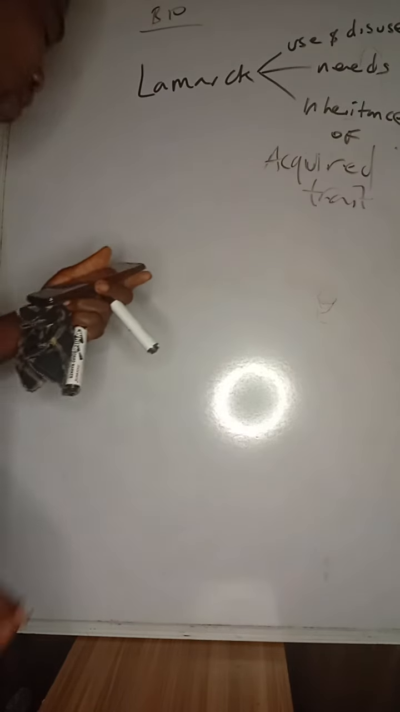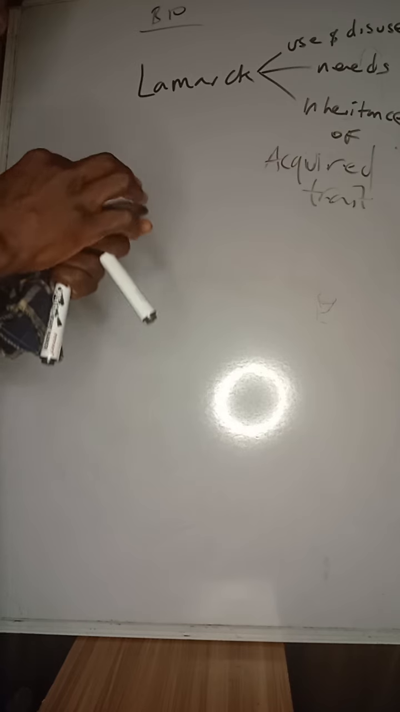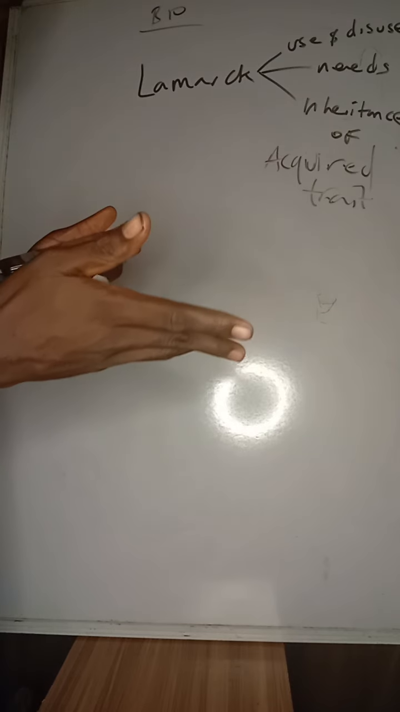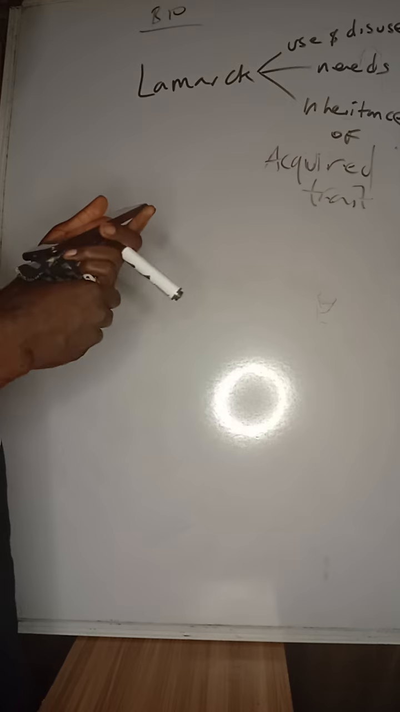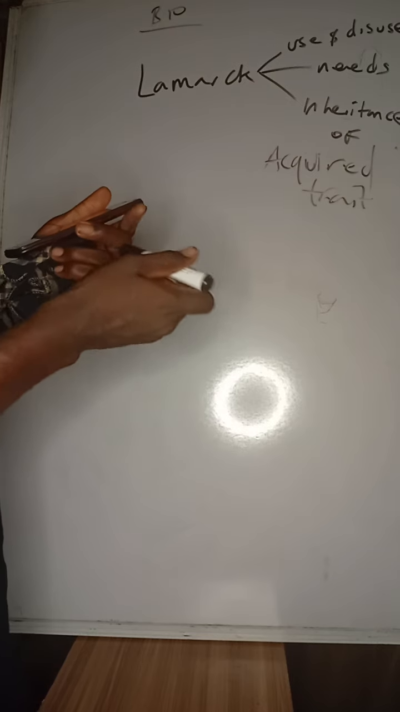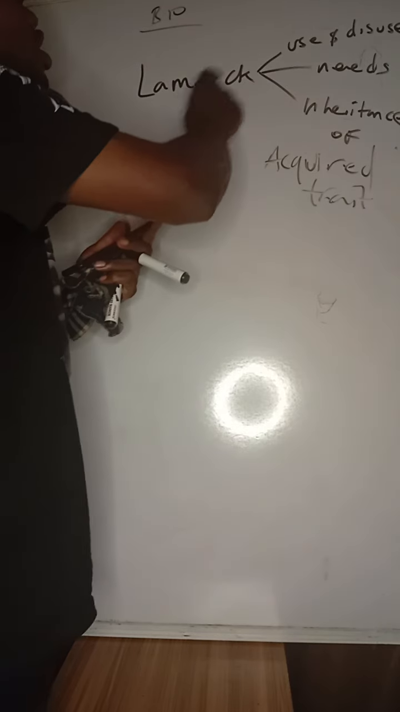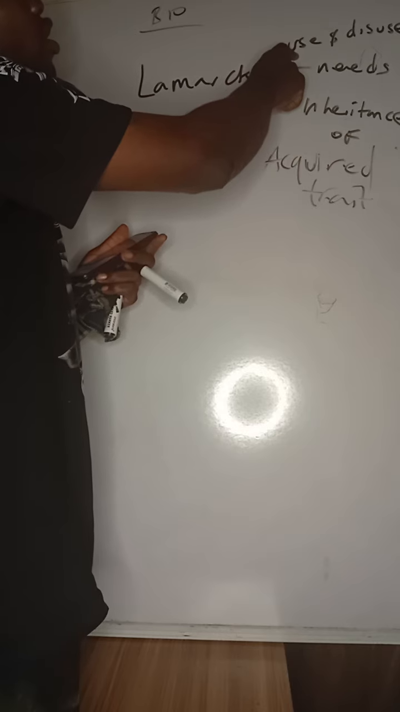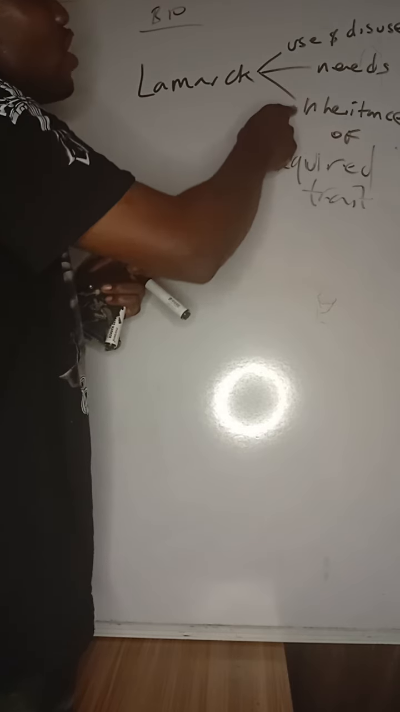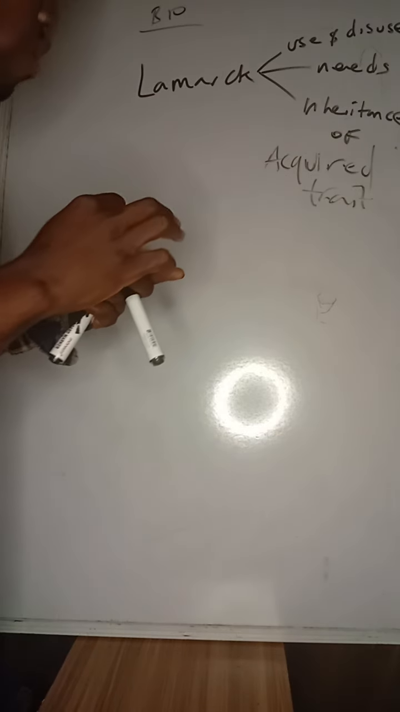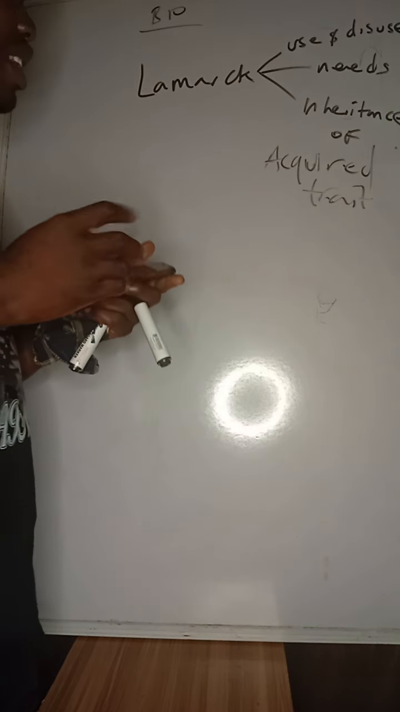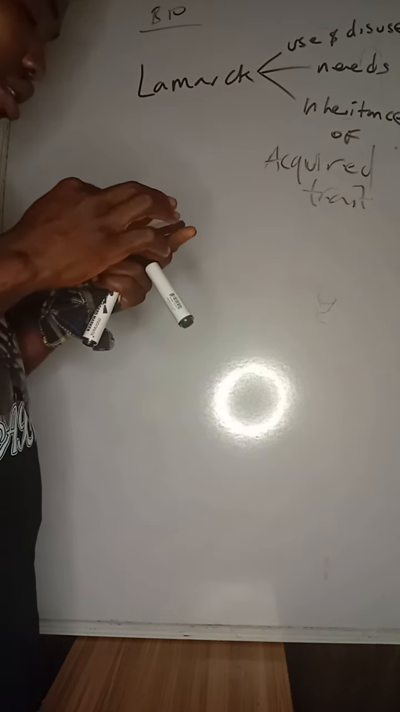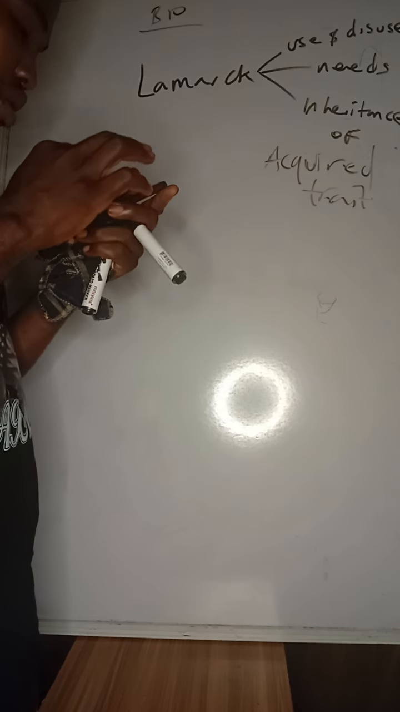Now I'll start with the very first question they asked on Friday, the 25th. They said the theory of inheritance of acquired traits was postulated by, and the answer is Lamarck. Lamarck proposed three theories of evolution: the theory of use, the theory of needs, and the theory of inheritance of acquired traits. We said the theory of inheritance of acquired traits is a fallacy. Then Darwin gave us the theory of natural selection.